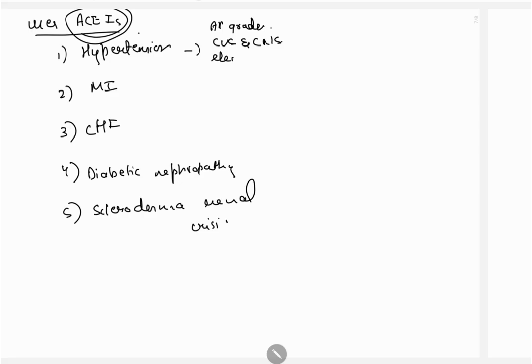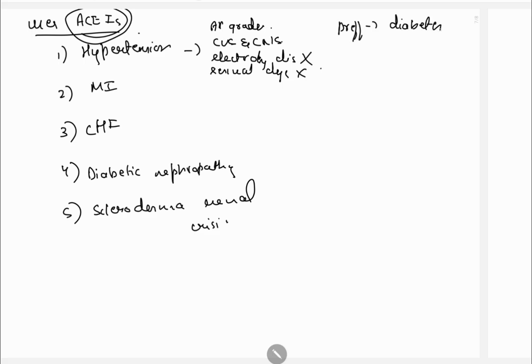They do not cause electrolyte disturbance. Hyperuricemia, alteration in lipid level, and sexual dysfunction they also don't cause. They are preferred in hypertensive patients with diabetes because they delay or prevent progression of renal complication.